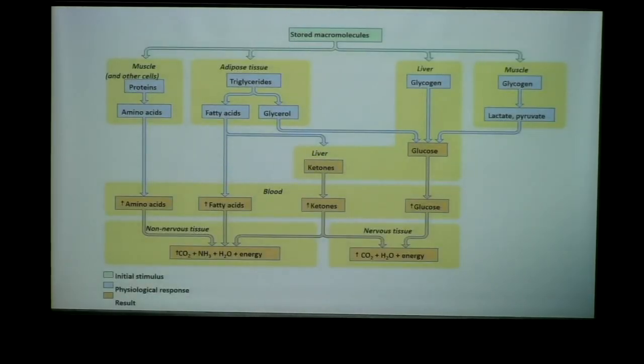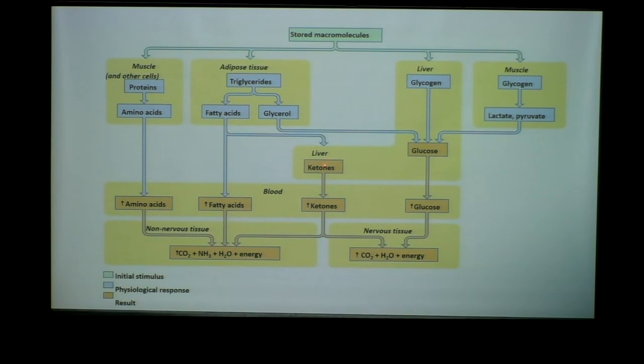All right, let's talk about exactly what's happening. So again, we're breaking down molecules from muscles, from our adipose tissue, and from our liver, mainly. We can break down proteins, but again, this is very rare. Only in extreme starvation mode do we start to break down protein. This is like our last source of energy. We can break down fats, right? We can break those triglycerides into their fatty acids and glycerol components. Those can be used to mobilize some energy here.